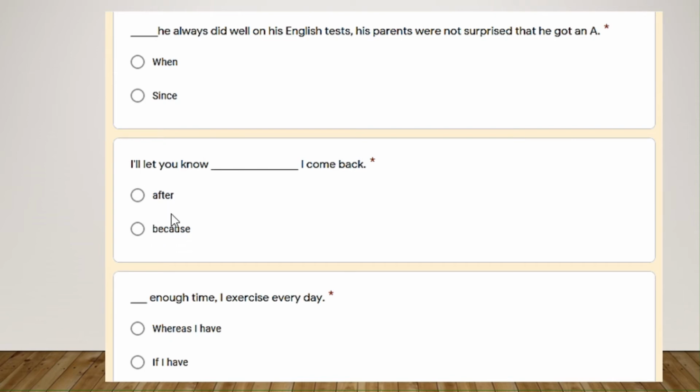After I come back. Enough time, I exercise every day. You are not contrasting, because with time, you exercise. Enough time, I exercise is not contrast, so whereas is not possible. It is the condition: if you have time, you exercise.